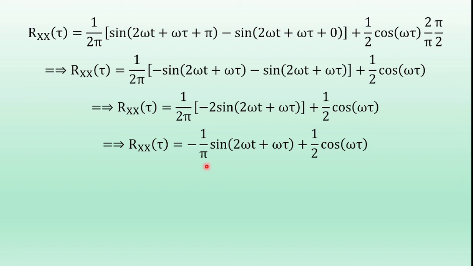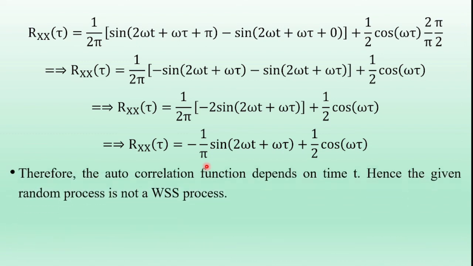So now here the autocorrelation function of the random process x of t depends on time t. Depends on time t. Hence the given random process x of t is not a wide sense stationary random process.